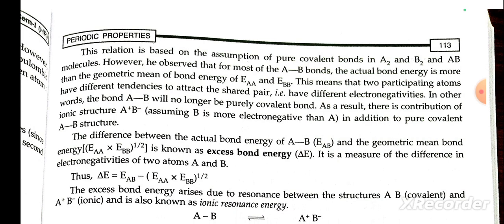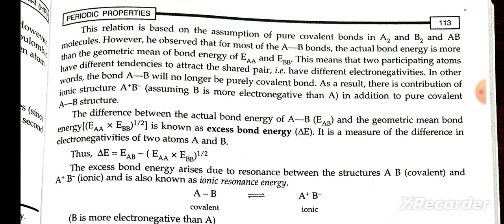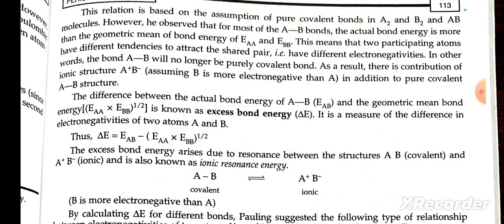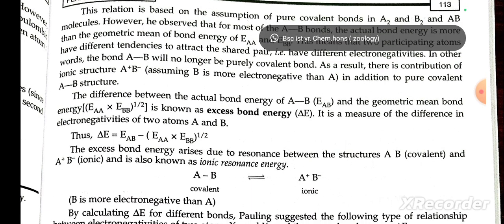This relation is based on the assumption of pure covalent bond of A2 and B2 and the AB molecule. However, he observed that for most AB bonds, the actual bond energy is more than the geometrical mean of the bond energies E_AA and E_BB. This means that the two participating atoms have different tendencies to attract the shared pair, that is, different electronegativity. In other words, the AB bond is no longer a purely covalent bond.